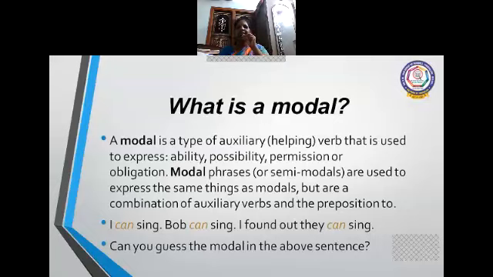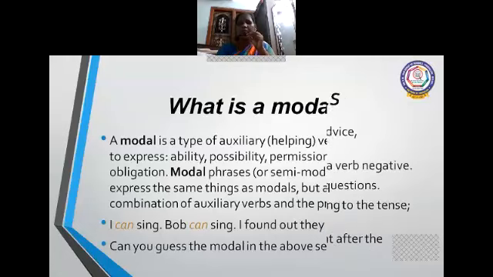So, I can sing here. Can is a modal verb. Bob can sing here. Can is a modal verb. I found out they can. So can is again a modal verb. And see, the question I've given also has the modal word can: can you guess the modal in the above sentence? It is clear, children, you understand? So what are the modals and how many modals are there?